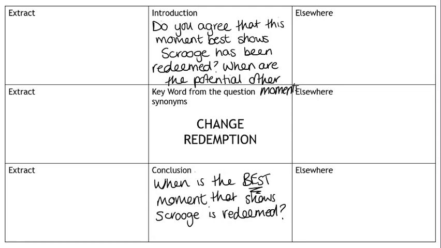The next thing to think about is your conclusion. I always like to think about my conclusion before I start writing anything and before I start filling in my grid, because essentially your introduction should outline your general argument. These are the things you're going to talk about. I like to pick 3, and you might talk about more than 3, but in your introduction you mention the 3 key things you're going to discuss. Then in your conclusion, you need to decide which one of those 3 you truly believe. So when do you think the best moment is that shows Scrooge is redeemed?